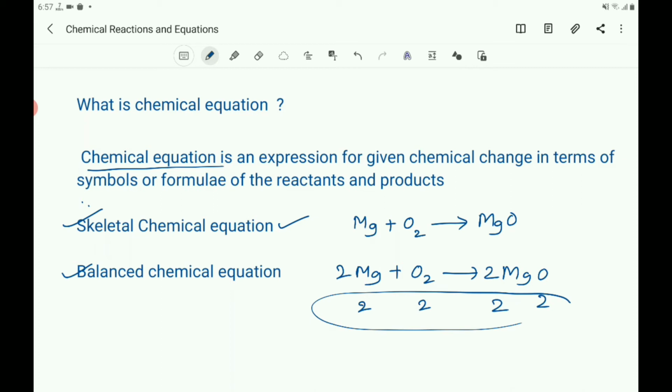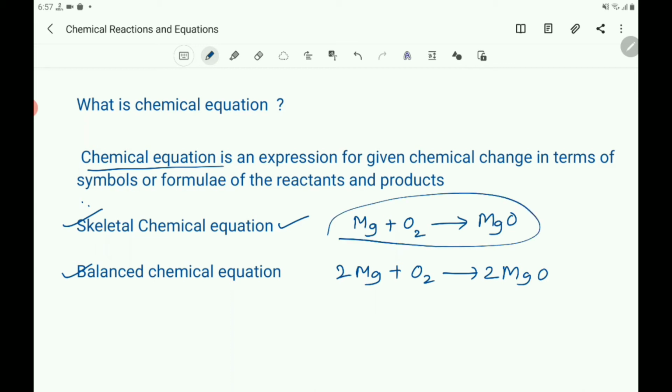If the equation is not balanced, it is called a skeletal chemical equation. In this way, a skeletal chemical equation can be converted into a balanced chemical equation by counting the number of atoms on the LHS and RHS and making them equal.